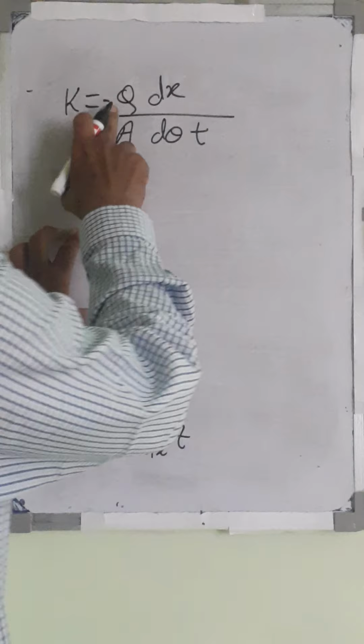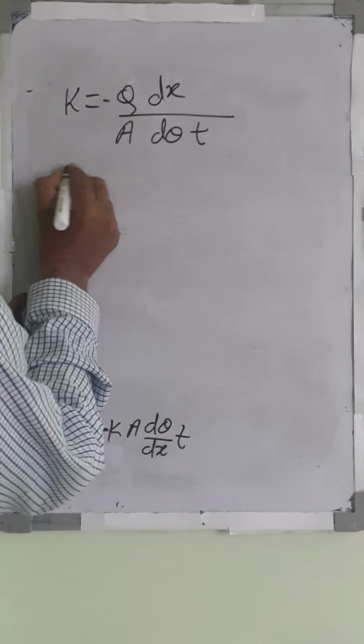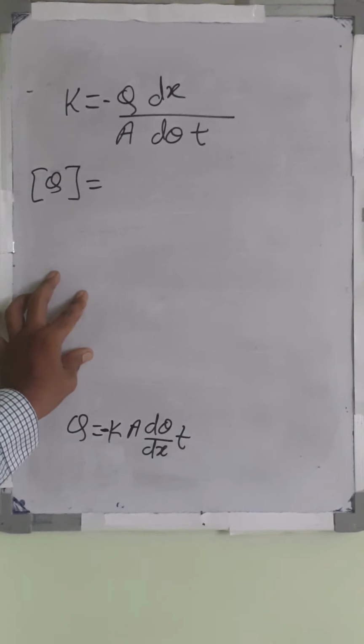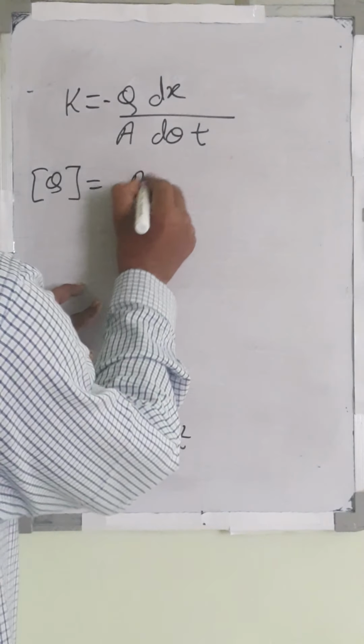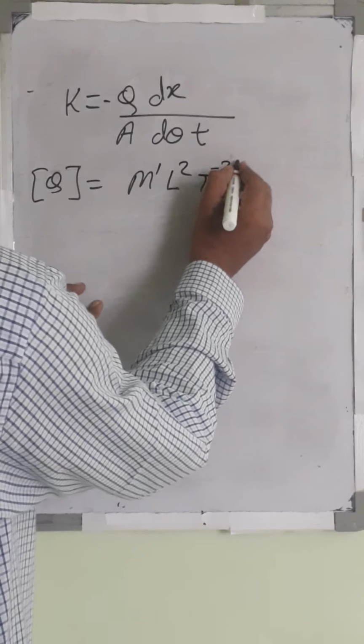Now q is the amount of heat, that is the energy. The dimensions of energy are M1 L2 T raised to minus 2.